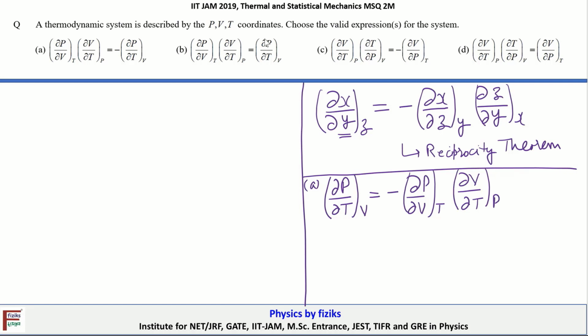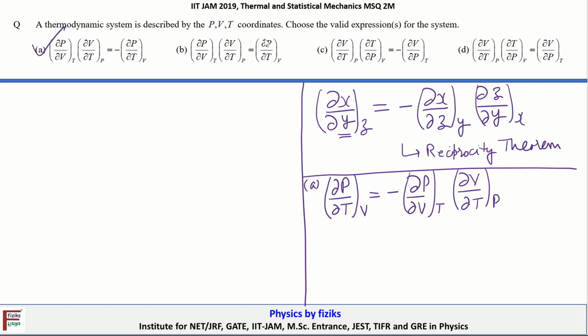Let's take a look whether it's given like this. Yes, in the option it's given as minus dP by dT at constant volume. It doesn't matter whether you put the negative sign on the left hand side or on the right hand side. So option A is correct here.